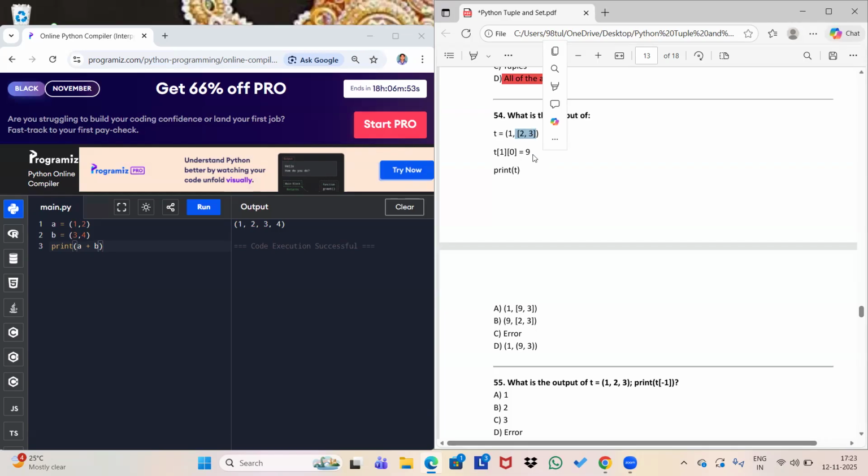So it wants to assign 9 at this place, instead of 2 it will be 9. So yes, it is possible because we are making changes in the list, not in the tuple. This is a nested list, but we are performing this on the list, so it will work. There will be no problem. Let me show you how it's going to work.